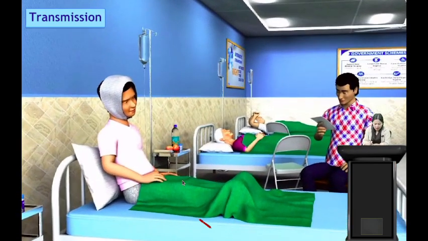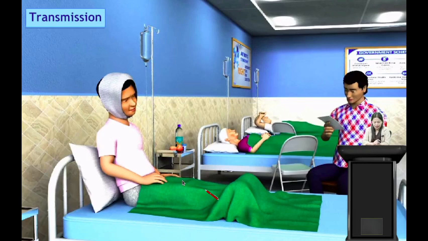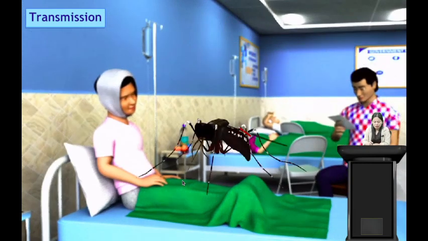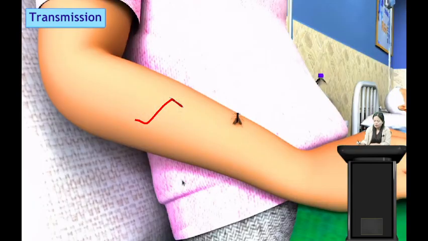Now a healthy mosquito comes to bite the infected person. This person is already sick, so the person already has Plasmodium. When this mosquito bites this person, the Plasmodium from the infected person will enter the mosquito. Then when this mosquito goes and bites another healthy person, the Plasmodium from this mosquito will enter this person.